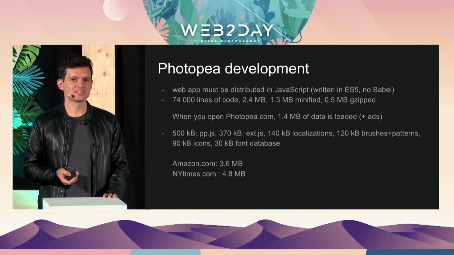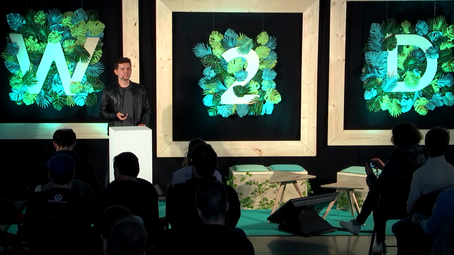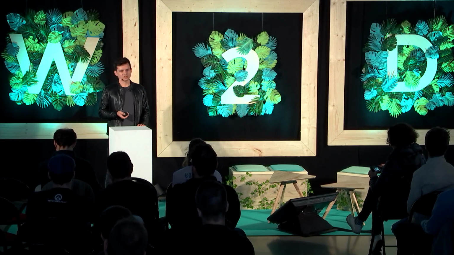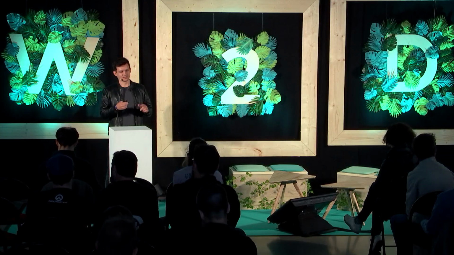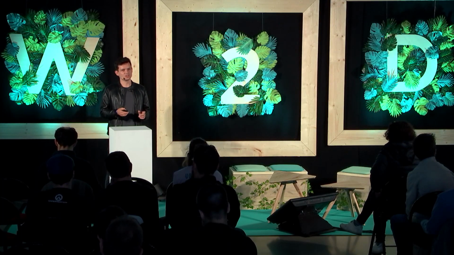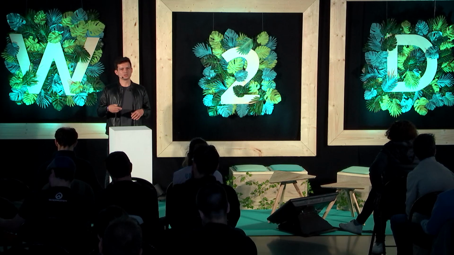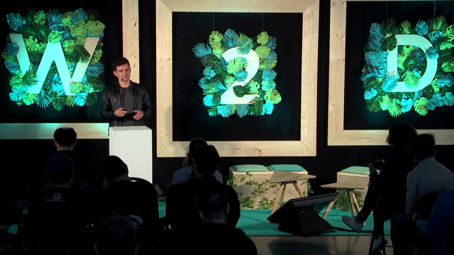And 30 kilobytes is the font database. So basically, I have a database of open fonts, which can be used inside Photopea. And there are about 4,000 fonts. When you open Photopea, the database of fonts is downloaded, which means there is the name of each font and the URL. And once the user chooses that they want to use Open Sans, for example, then Photopea already knows the URL where it can be downloaded, so it loads the font and it can be used immediately.